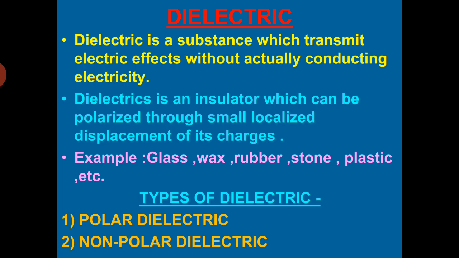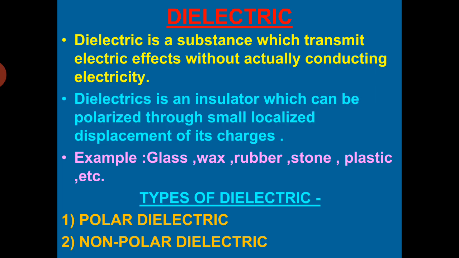A dielectric is a substance which transmits electric effects without actually conducting electricity. These are the insulating materials which can be polarized. Now, what is meant by polarized? This we'll be discussing in today's lecture. But how can they be polarized? Through small localized displacement of their charges. Now, it's not like a conductor.